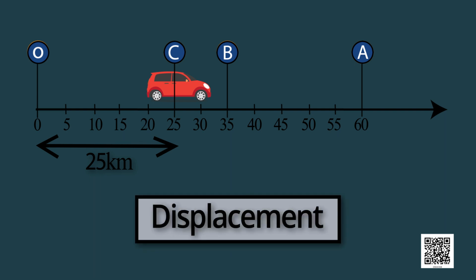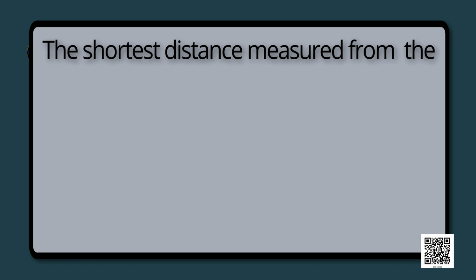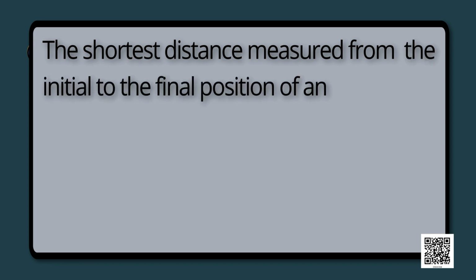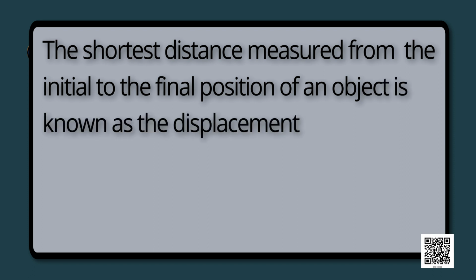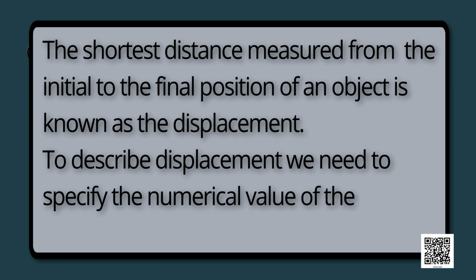This is called the displacement of the object. This means the shortest distance measured from the initial to the final position of an object and is known as the displacement. To describe displacement, we need to specify the numerical value of the motion as well as its direction.